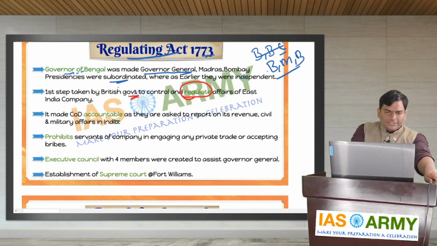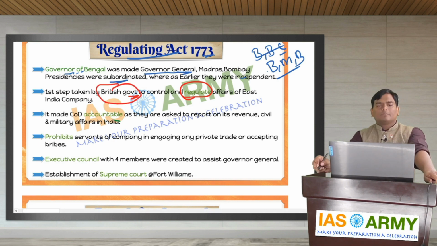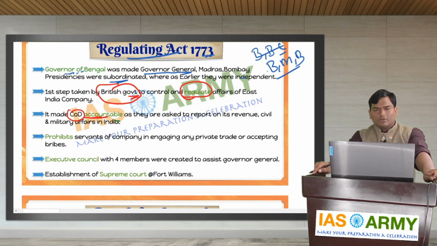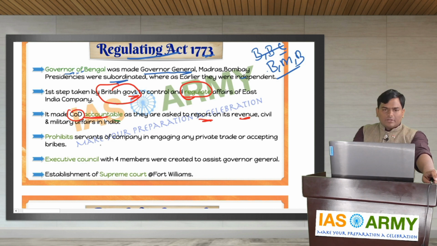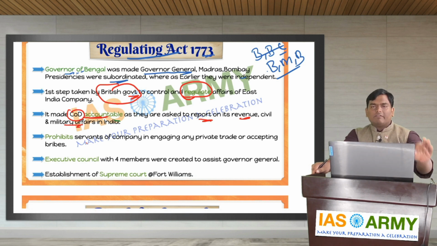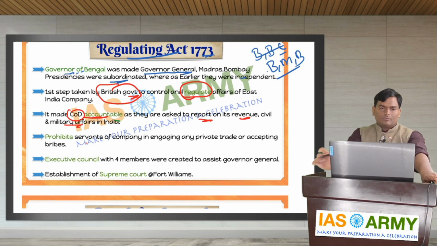Next one, it made COD, court of directors, accountable as they were asked to report on their revenue, civil and military activities in India. It made court of directors accountable and they were asked to report on revenue, civil and military activities of the British East India Company in India. Next one.